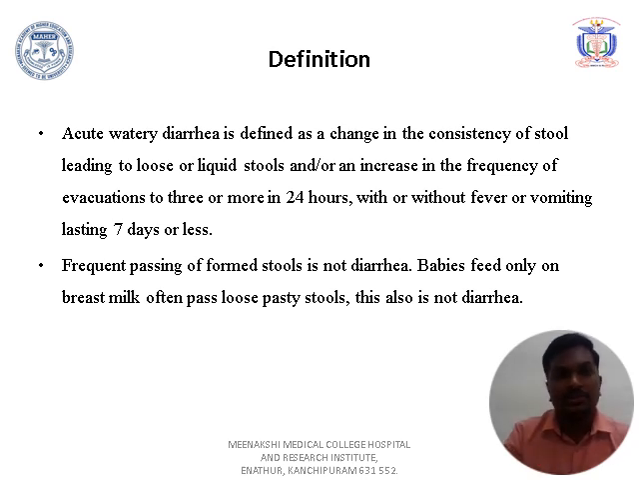So, the definition of acute watery diarrhea: a child is having loose stools. Loose stools means there is a change in the consistency of stools, as well as there may be an increase in frequency, that is more than 3 episodes in 24 hours, which may be associated with fever or vomiting, and it lasts 7 days or less.